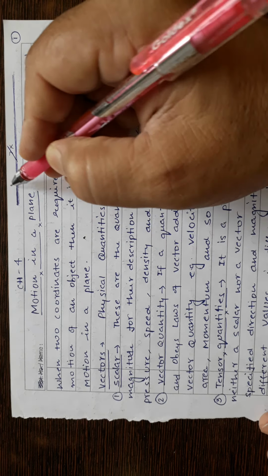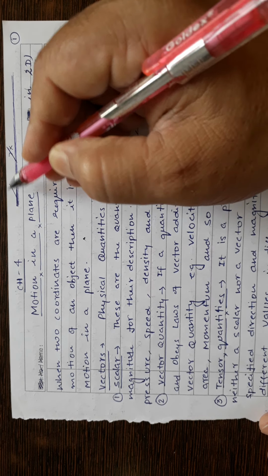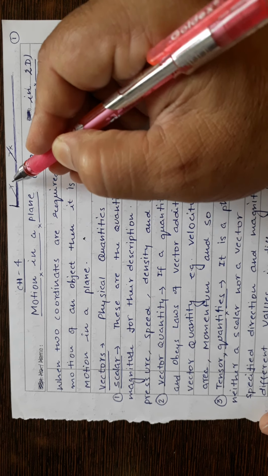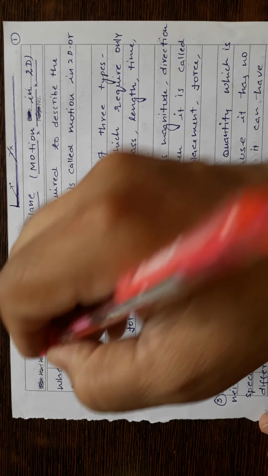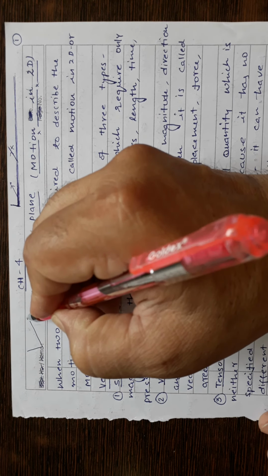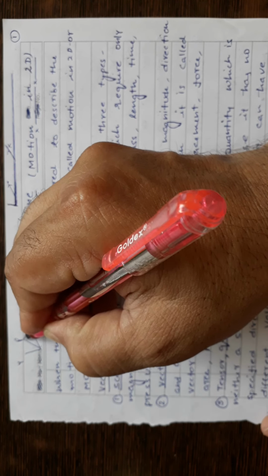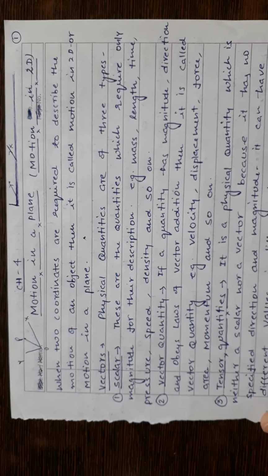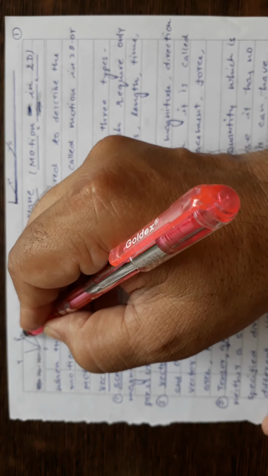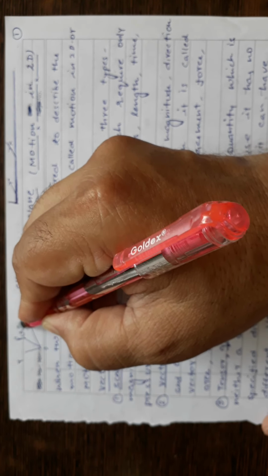Suppose this is the path of motion and suddenly it goes along this direction. So what happens in this case? We need two coordinates. Suppose this is my xy plane and this is the point representing the position of a particle. Students, can you tell me how many coordinates are required? There are two coordinates required, x and y.